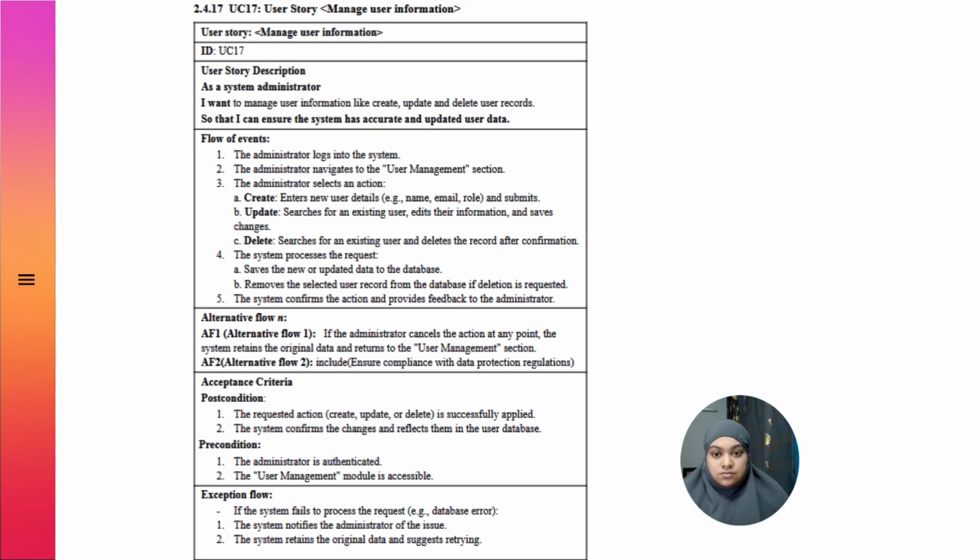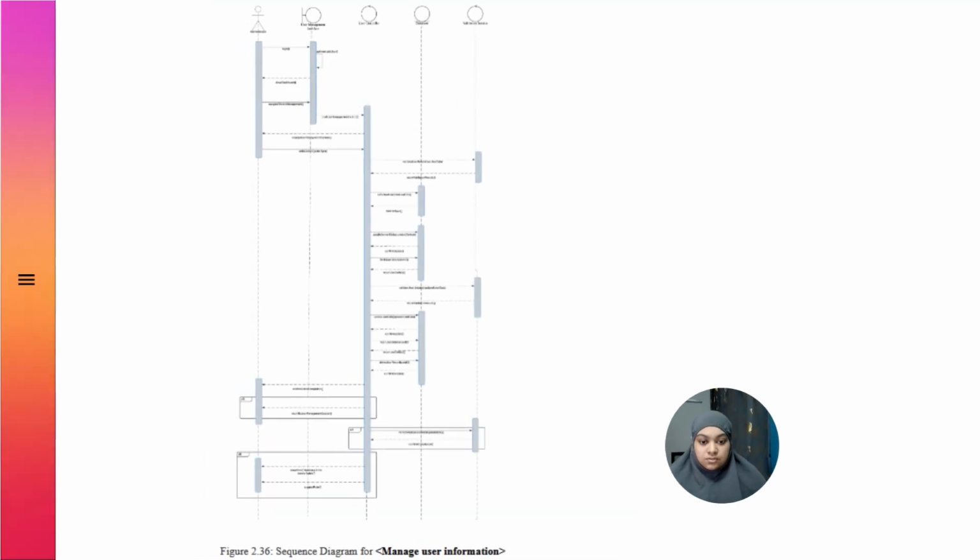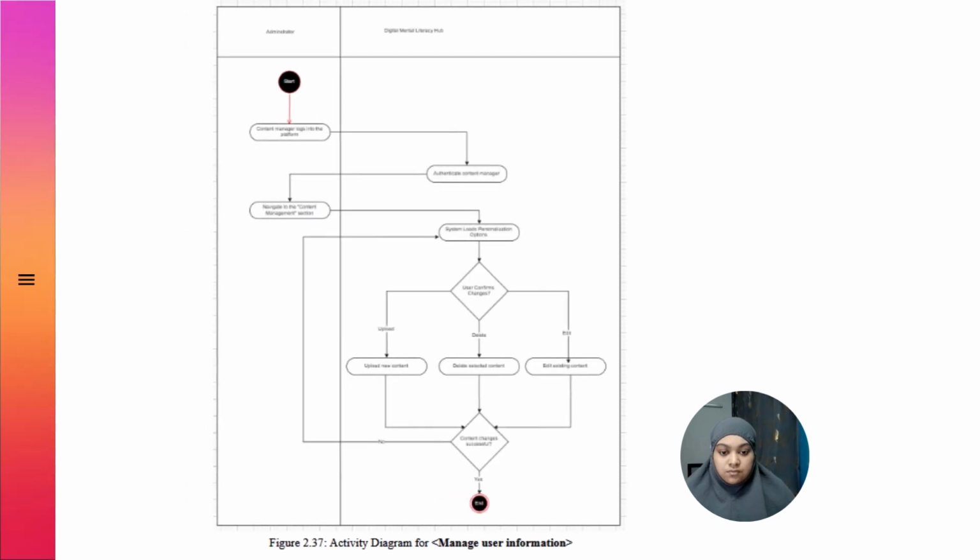UC 17: manage user information. The actor is the administrator. Event flow: the administrator navigates to user management. He creates, updates, or deletes data. The system processes the request, like saving or removing the data. The system then confirms the action and provides feedback to the administrator. This is the sequence diagram for UC 17. This is the activity diagram for UC 17.